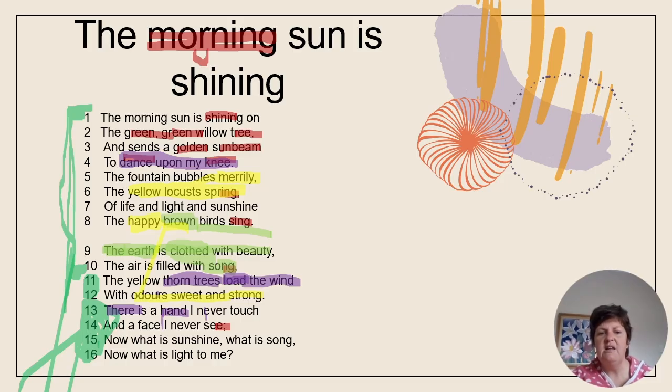So the hand and the face that she never sees relates to the fact that she has lost somebody very close to her and she can never ever see them again. All right? At least not living. And the word never, the adverb never here, is very powerful because it's a definite word. There's absolutely no doubt that the person is gone. All right?